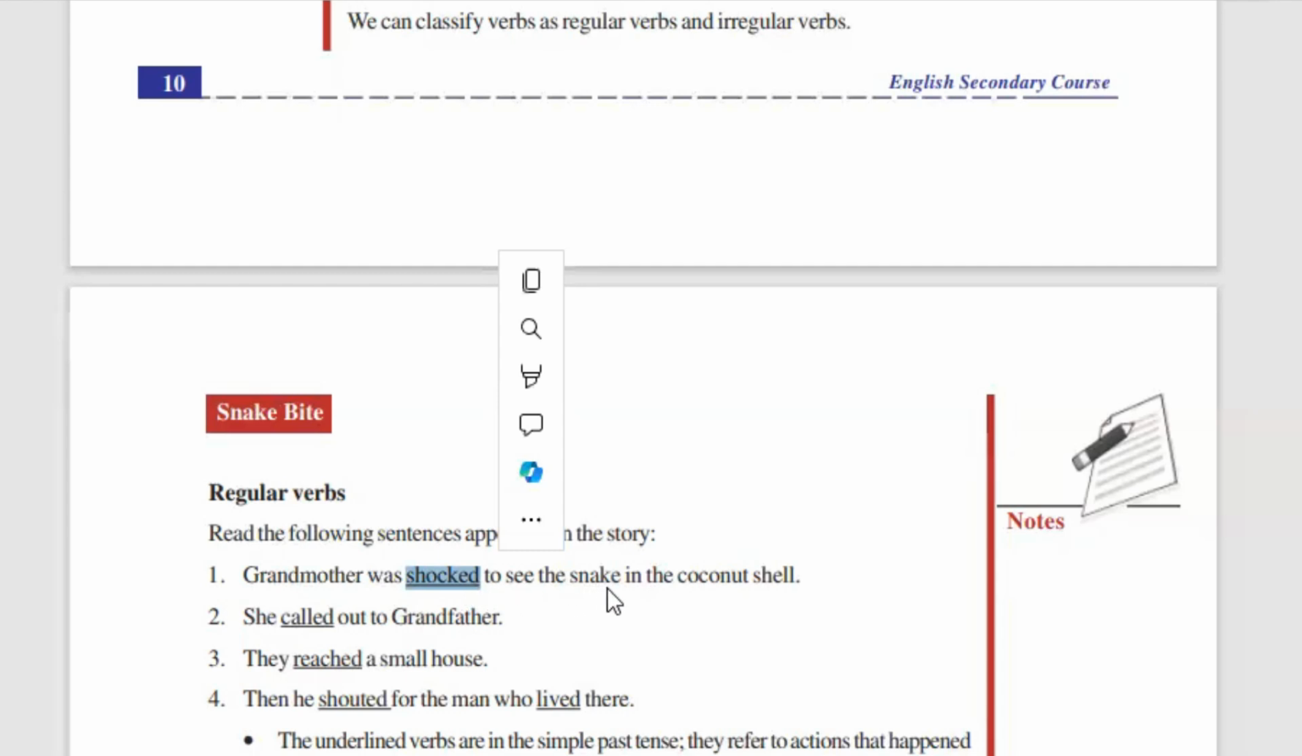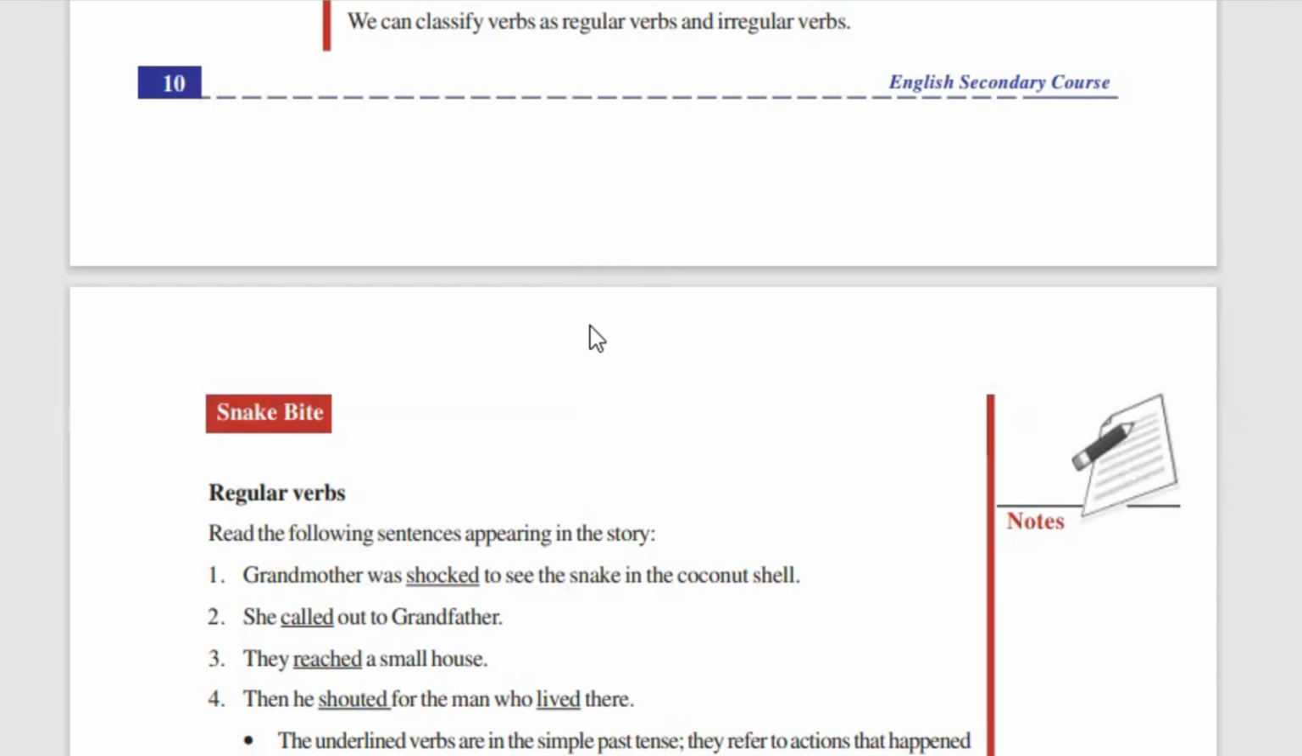And what is the object? Object means what caused grandmother to be shocked, and that is the snake. So snake is the object. So here grandmother is the subject, shocked is the verb, and by seeing the snake, snake is the object. She called out to grandfather. Again, the subject over here is she. The verb is called. Grandfather is the object.